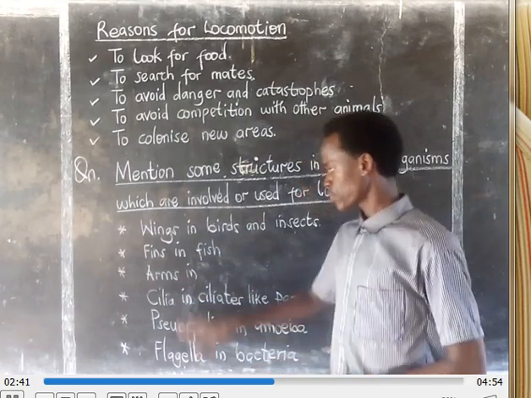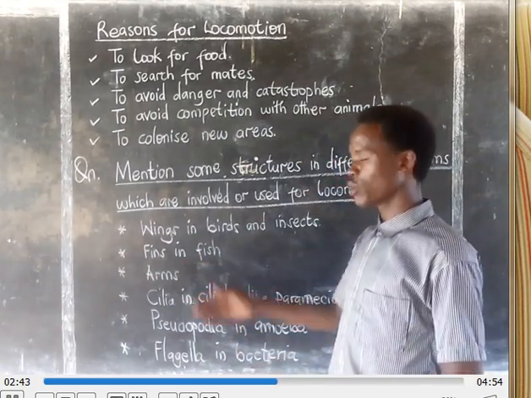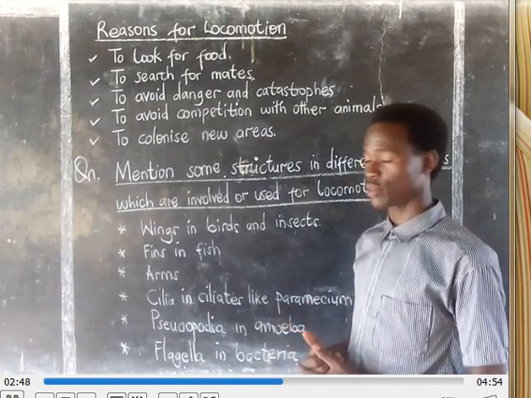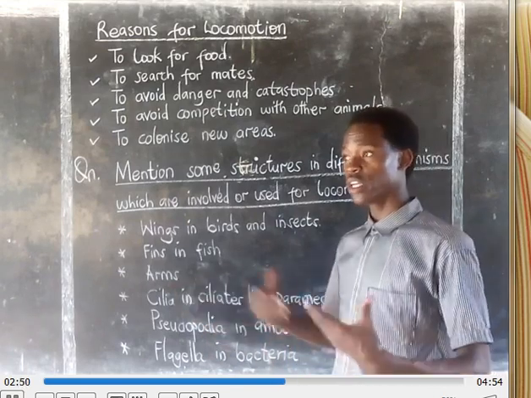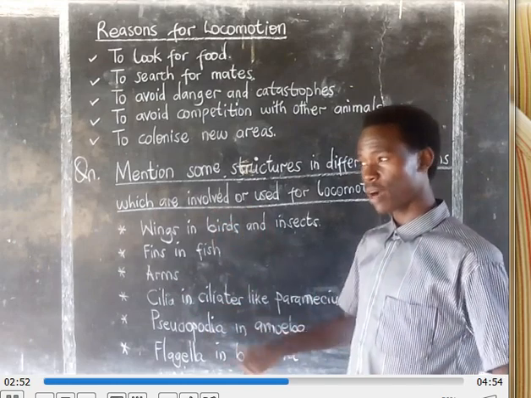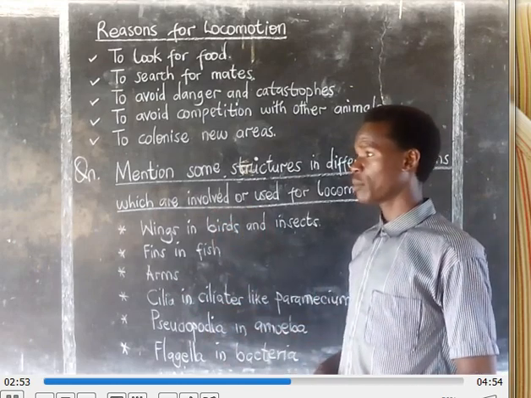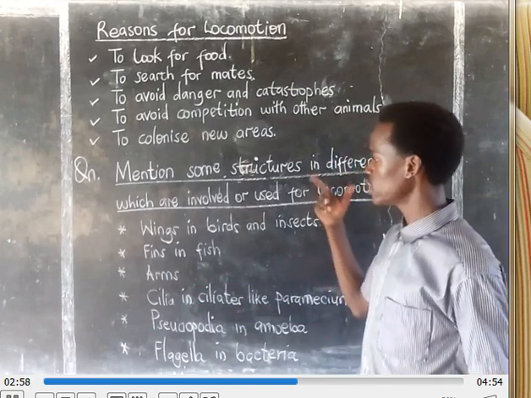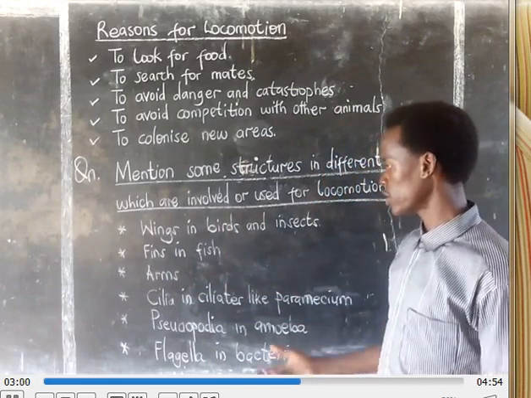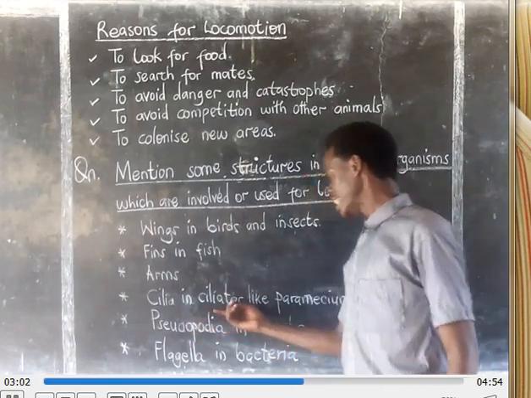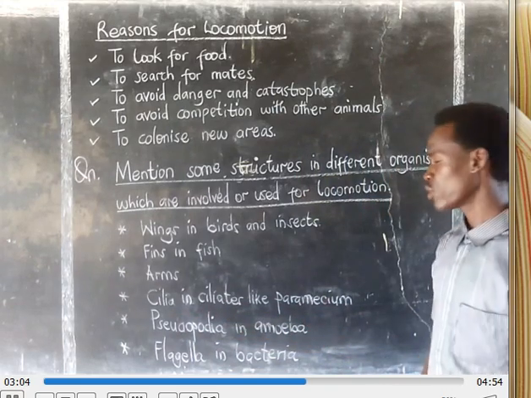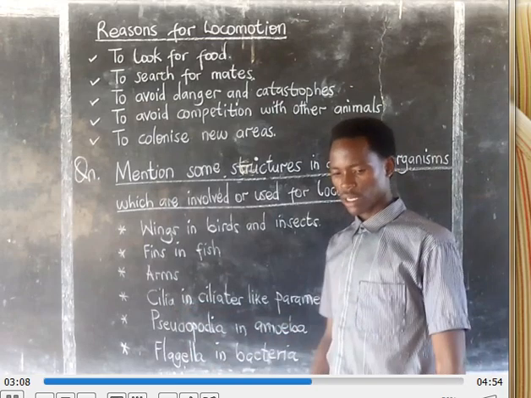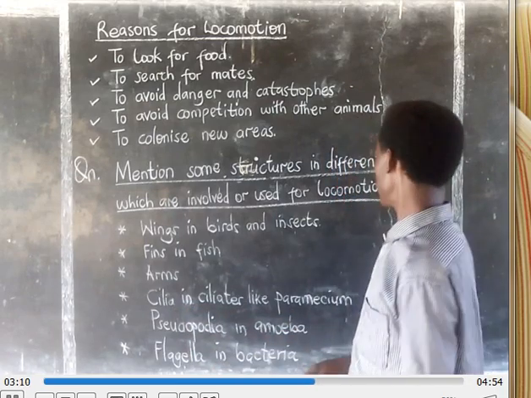When you go to most of the mammals and even reptiles plus other organisms, you will find that they have got the forelimbs and the hind limbs. They are all involved in the movement from one place to another. When you go to protozoans like Paramecium, you will find that it has what we call cilia.